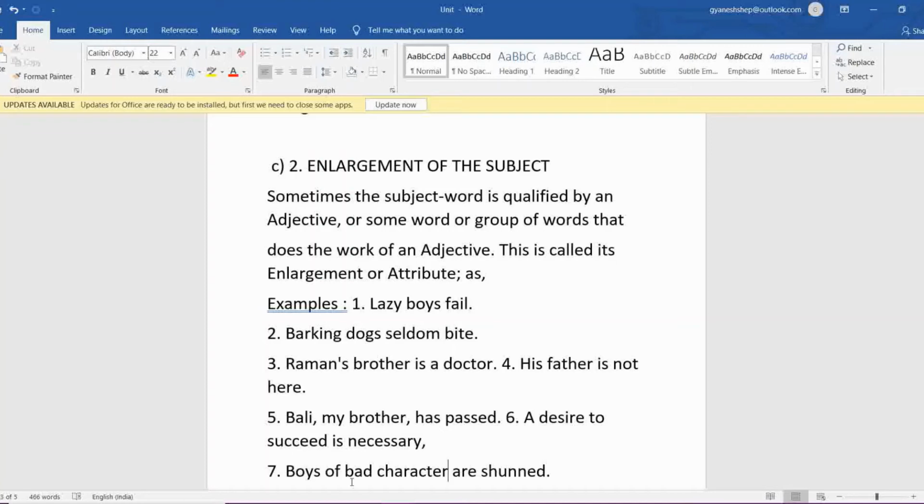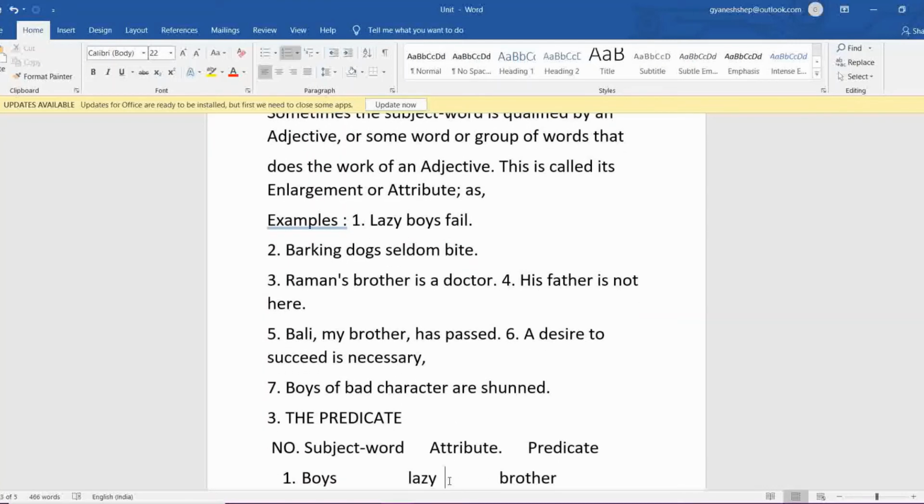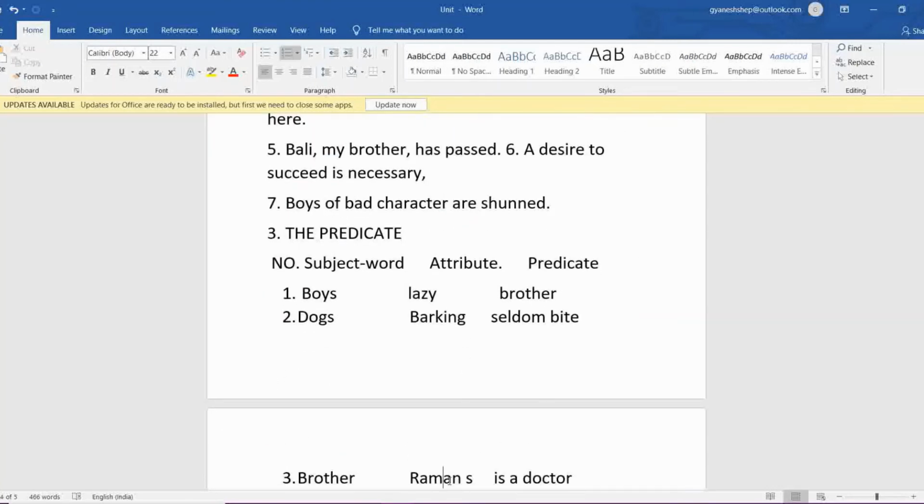Now in the seventh one: boys of bad character are shunned. Boys is the subject, but of bad character is again a group of words doing the work of an adjective. So this is doing the work of an adjective. Now the predicate, the third one, is about the predicate. When we are talking about the predicate, what do we have to think about? Subject or word, attribute, and predicate.